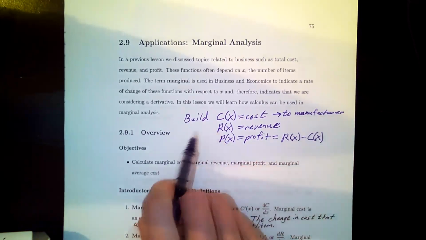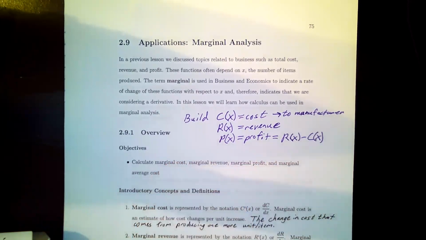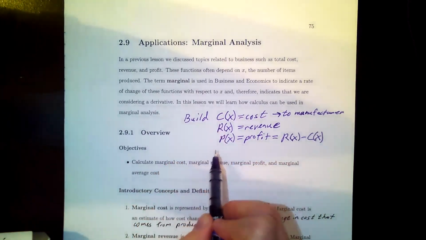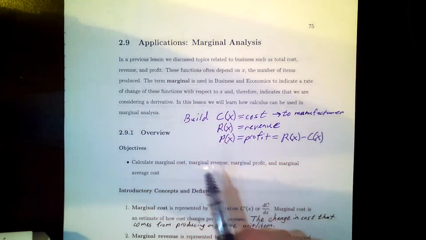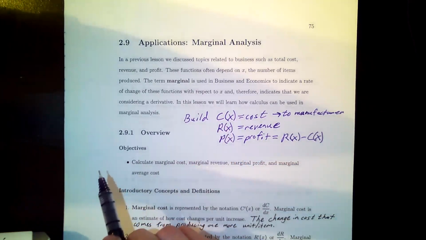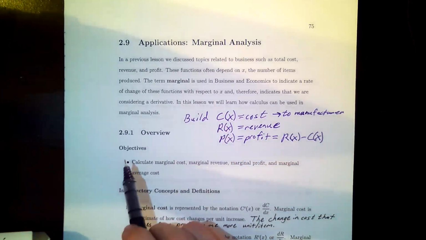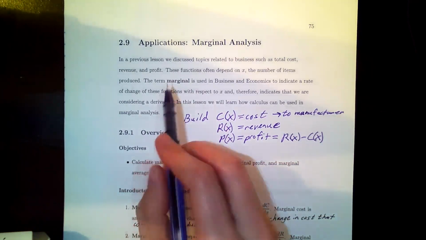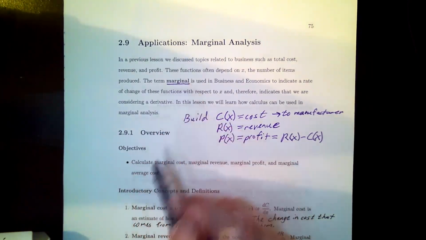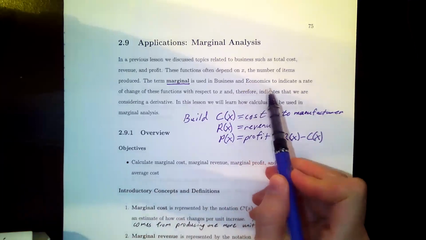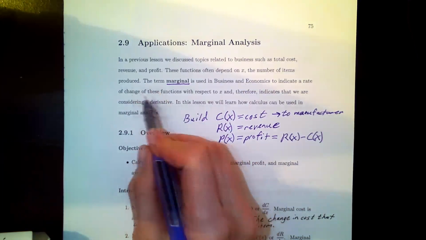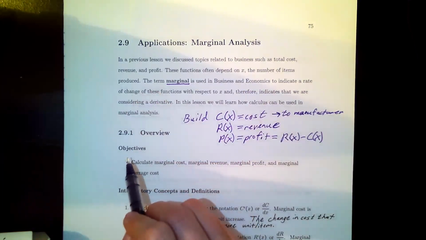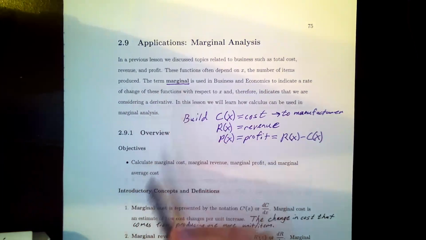And so in section 1.3, you had some practice with building these types of functions. Well, we're going to come back and revisit these, not only to remind ourselves how to construct them, but also to discuss them in terms of the derivative now that we know how to find it. So what we're going to associate with the derivative for these applications is the term marginal. Marginal is a word in business and economics to indicate a rate of change of these functions with respect to x. And since it involves a rate of change, that means it indicates a derivative. So marginal, you should think of, is an alternative word for the derivative.